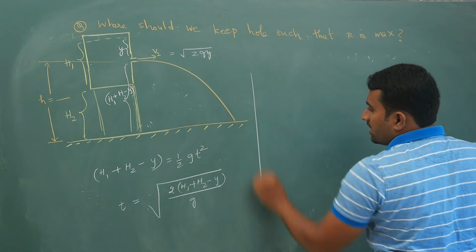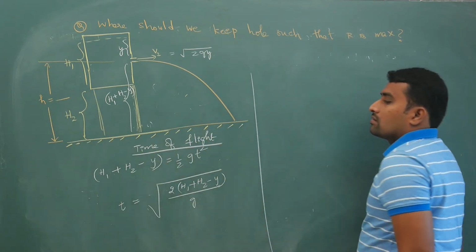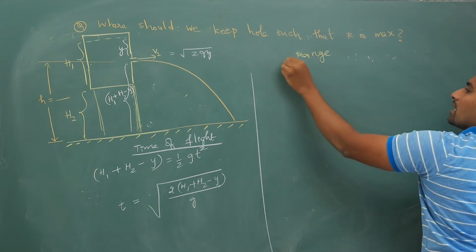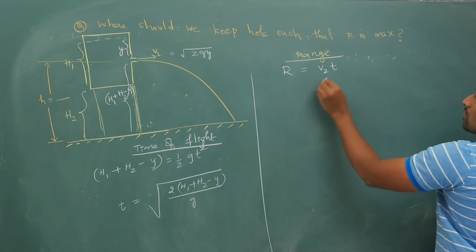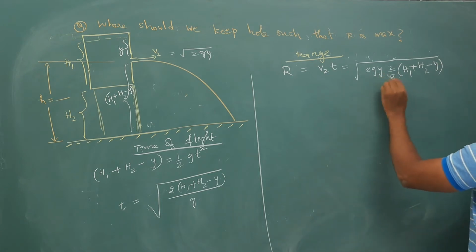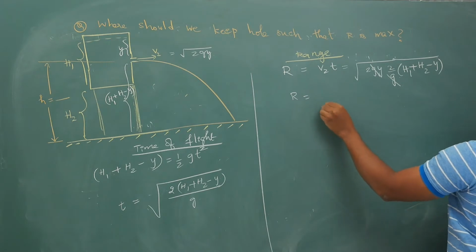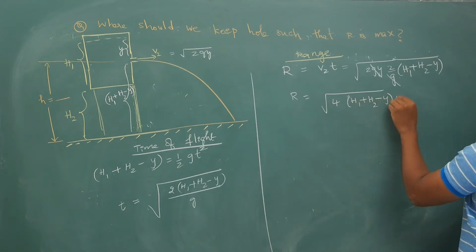Next, your range R is V2 into T. So V2 is under root 2gy times T, which is under root 2 by g times (h1 plus h2 minus y). g will cancel off, so your range value is under root 4 times (h1 plus h2 minus y) times y.